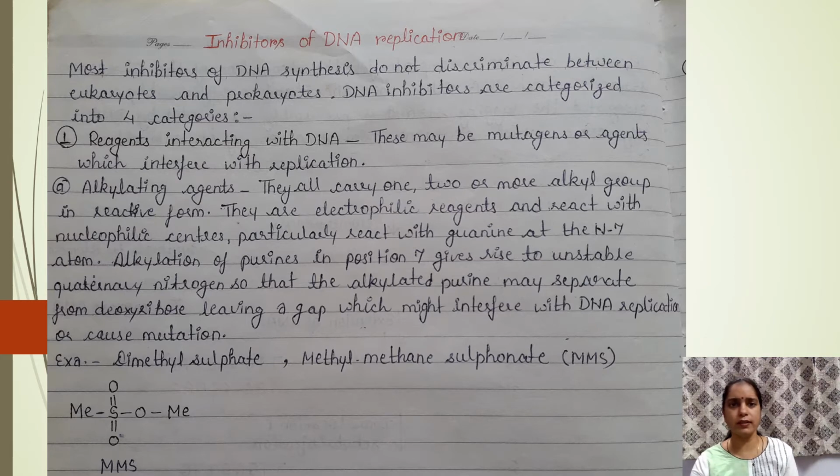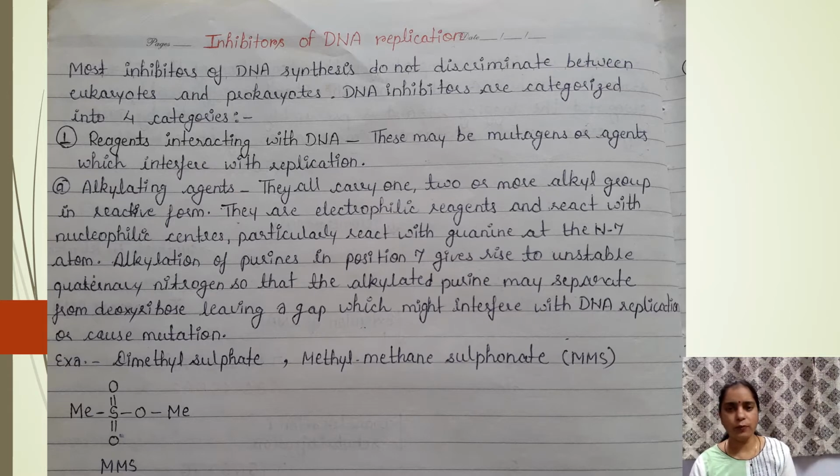First one is reagents interacting with DNA. This may be mutagens or agents which interfere with replication. And mutagens may be alkylating agents. They all carry one, two or more alkyl groups in reactive form. They are electrophilic reagents and react with nucleophilic centers, particularly with guanine at the N7 atom.